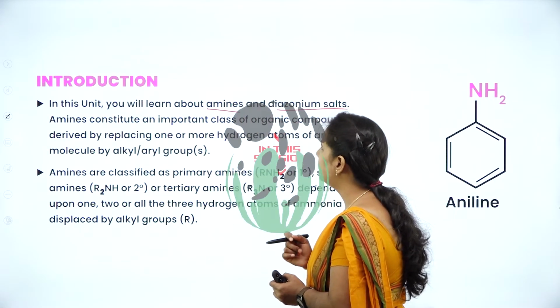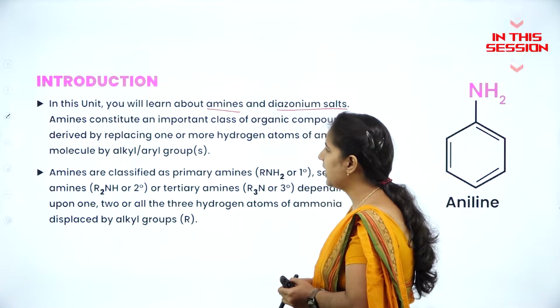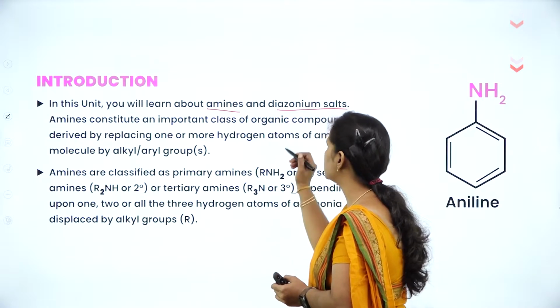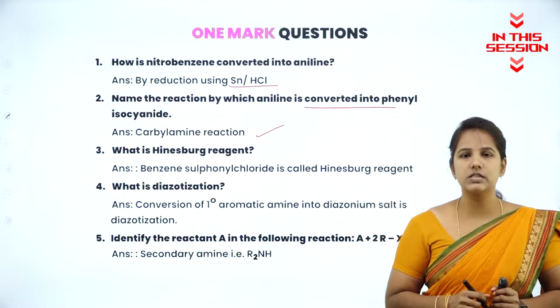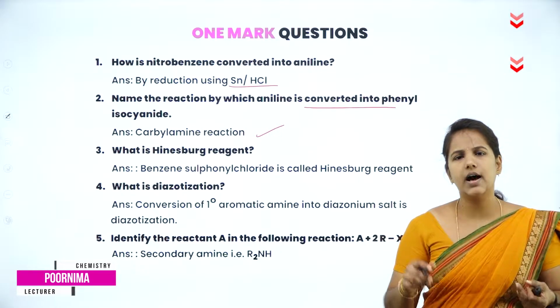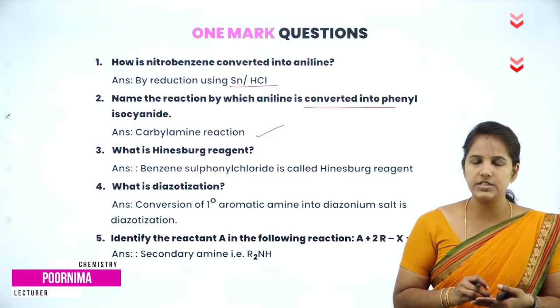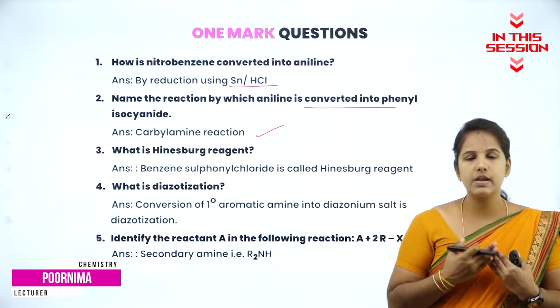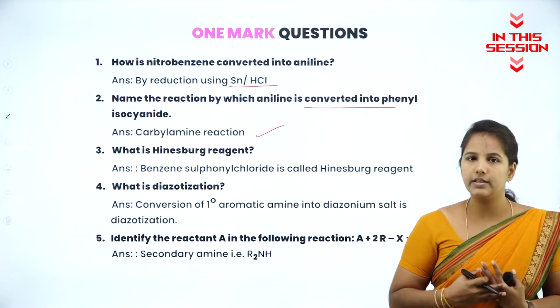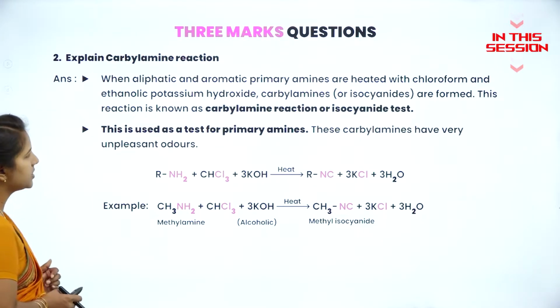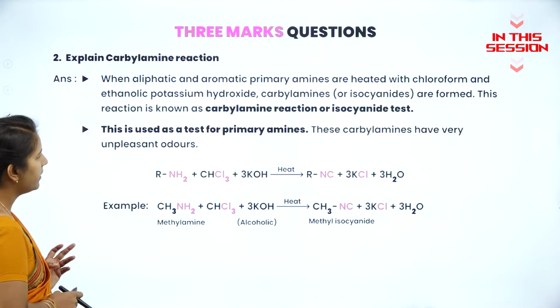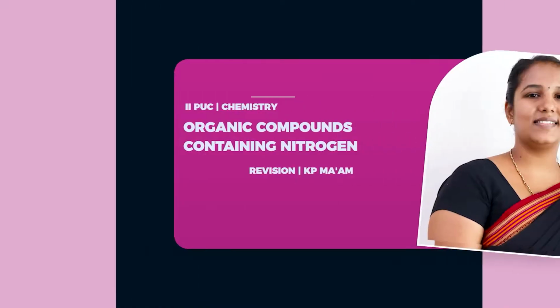Amines constitute an important class of organic compounds derived by replacing one or more hydrogen atoms of ammonia by an alkyl or aryl group. In the core subjects of organic chemistry, they can ask a question mainly based upon the reagents or the catalyst which has been importantly used in preparation or in their chemical properties. Carbylamine or isocyanides are formed. This reaction is said to be what? Carbylamine reaction or isocyanide test.